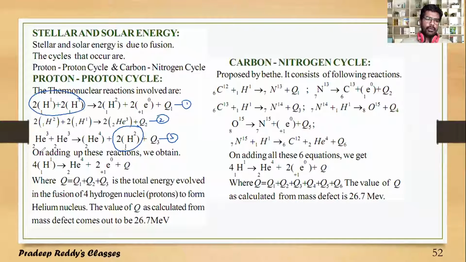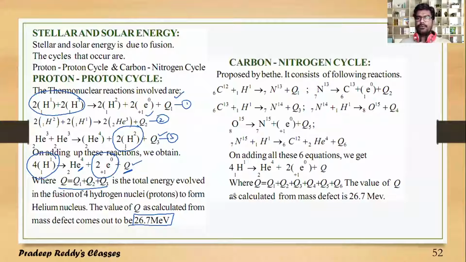So 4 protons finally give you 1 helium along with 2 positrons and give you Q amount of energy. And this Q is the sum of Q1, Q2 and Q3. So in a proton-proton cycle, nearly a Q value of 26.7 MeV is released.